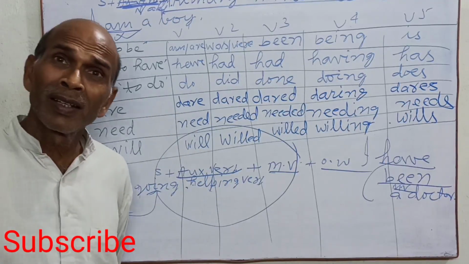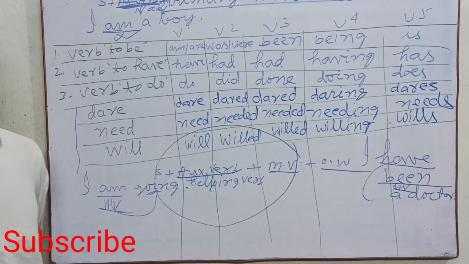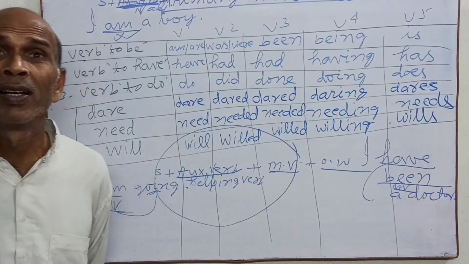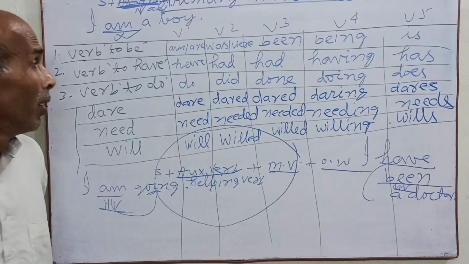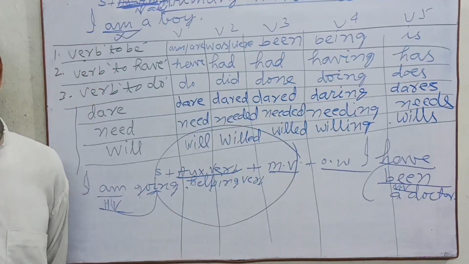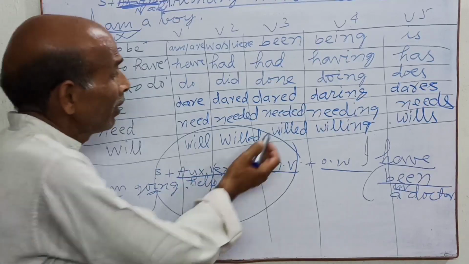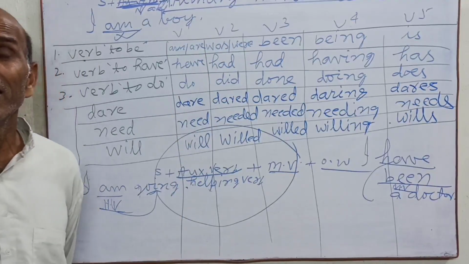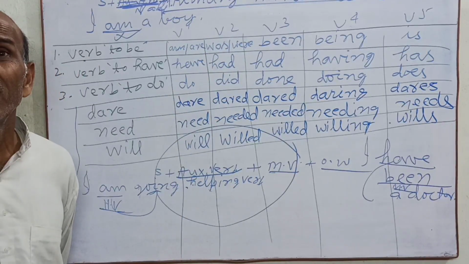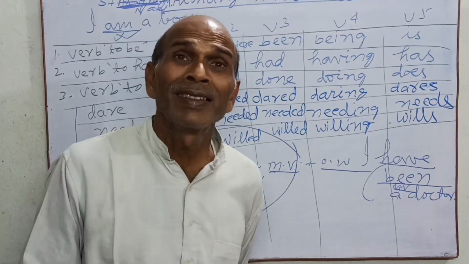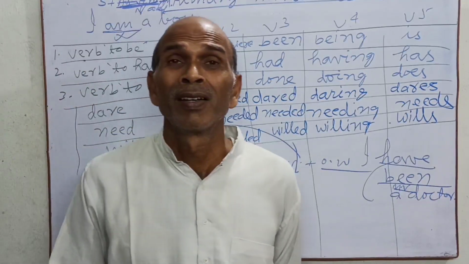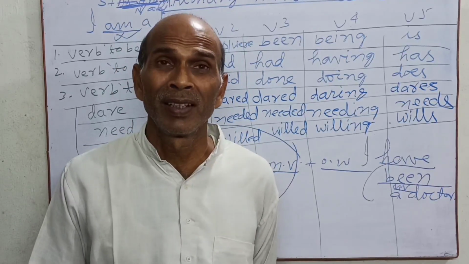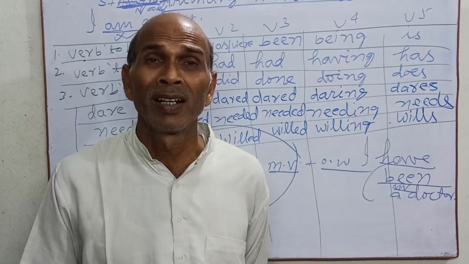You go to the market, and the shopkeeper asks you how many pens you will take. You say, "I needed some pens." Here, "I needed some pens" is past indefinite, like he went, they went. You write it like this: I needed. They have needed some pens.